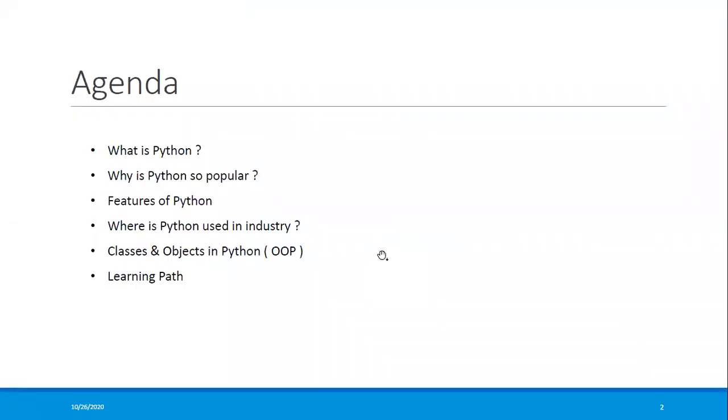So in today's agenda, we'll cover what is Python, why it is so popular, and its features, because features make it beautiful. So we'll read about the features and where Python is used in industry, and classes and objects in Python. This is for OOPS, and how we can use Python in our career path.